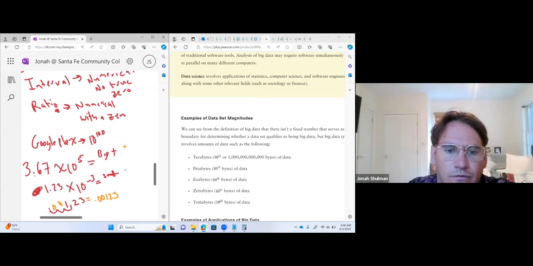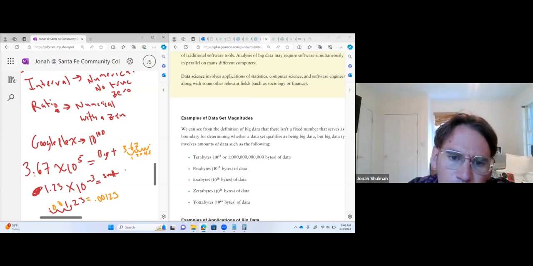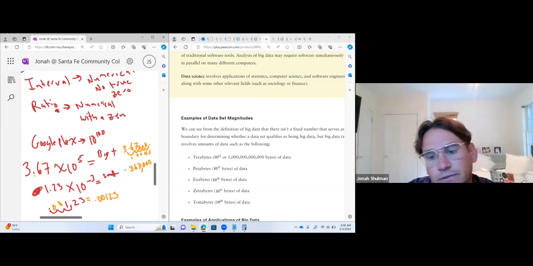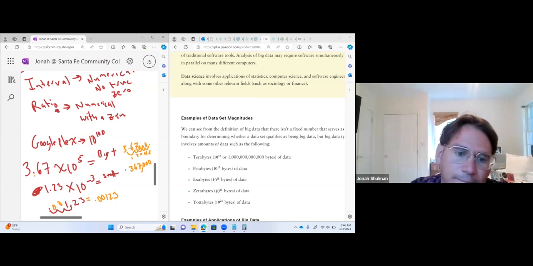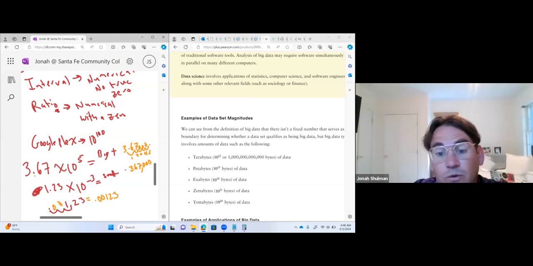This one's going to get bigger, so I usually just write a new one. Here we have 3.67, 1, 2, 3, 4, 5. And that's where the decimal goes. In each one of these, you can even count them 1, 2, 3, 4, 5. So we have this 1, 2, and then there's a 0, a 0, and a 0. So it's 367,000. That's how they work. You can go backwards and forwards if you want.